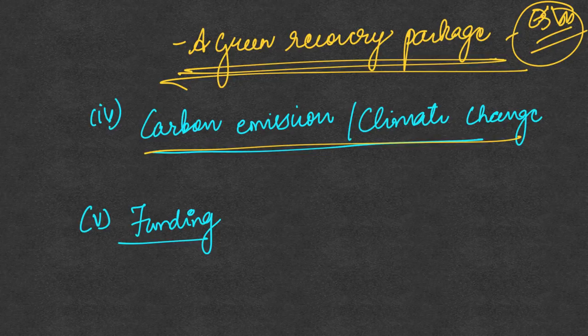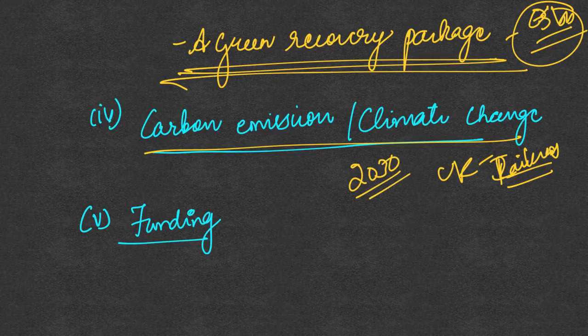So in this case, UK can also cooperate with the Indian Railways in helping the Indian Railways to become a net zero carbon emitter by the year 2030. This way the amount of carbon emission can be reduced, and thereby the climate change issue can also be tackled. So UK can cooperate with the Indian Railways to help it become the net zero carbon emitter by 2030.